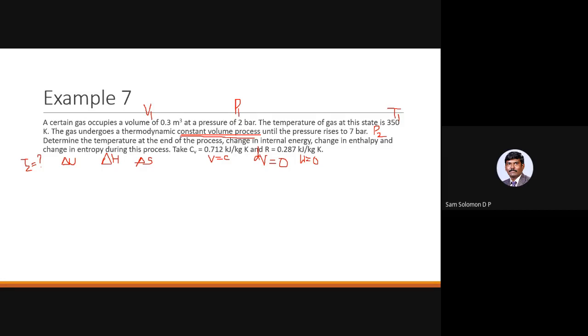The first question is determine the temperature at the end of the process. So how will you find out the temperature at the end of the process? Which formula will you use?